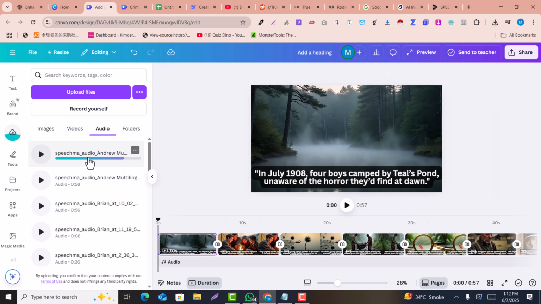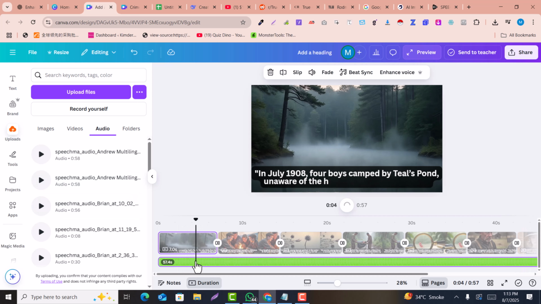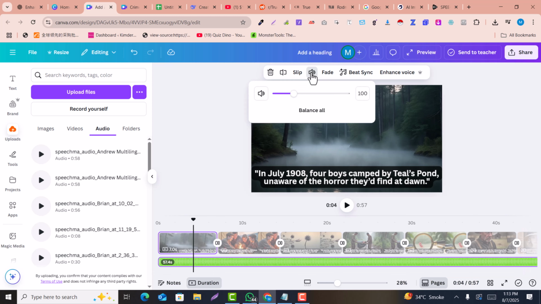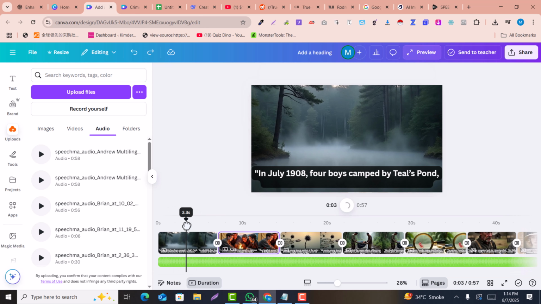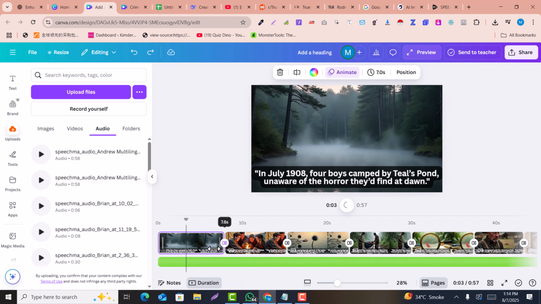So this is the audio that I have already added here. I click on this audio and paste inside that. You can see this audio is placed in the bottom of this, and I click here and click on the volume, and you just need to increase the volume to 300 or 200 to 250, because the original audio is slower than the Canva audio. So now the audio has been added, and you just need to move the scenes between the audio.